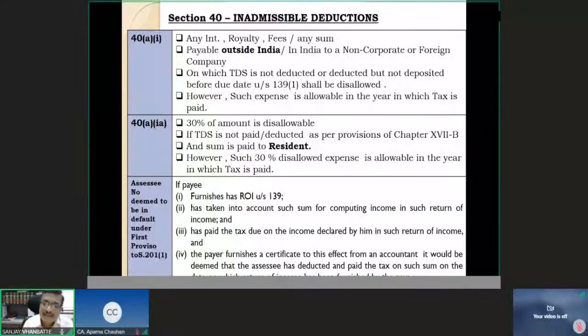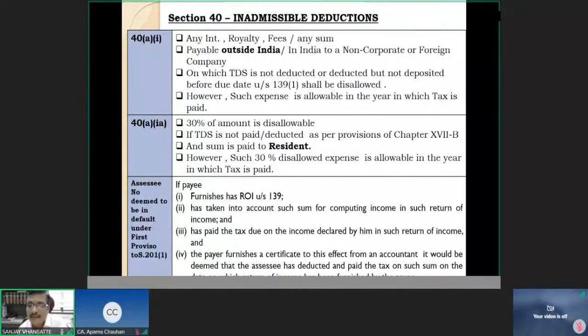I will get the deduction not in this year, 2020-21, even if it happens before the due date for filing the return, because I will be deemed not to have deducted the TDS this year. If I have not deducted the TDS, I will not get the deduction. I have to deduct the TDS and pay it. Both conditions must be satisfied.